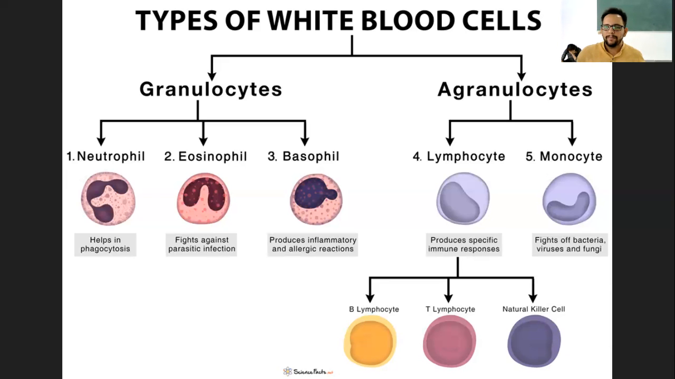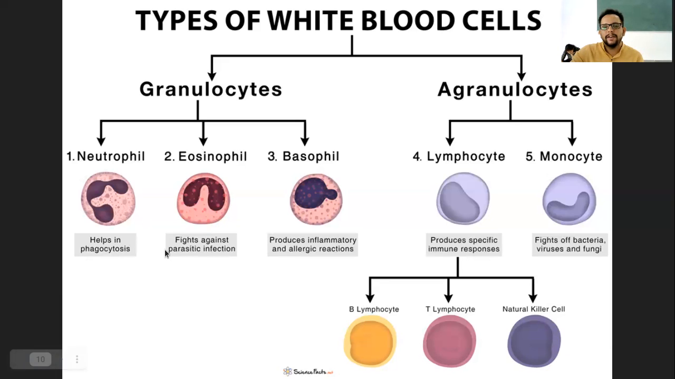So usually phagocytosis is an endocytosis process. Endocytosis means the virus or bacteria particle is taken inside, that is endo, right? And that is what phagocytosis is. Okay, I hope that is clear to everyone as well. So neutrophils help in this phagocytosis process.